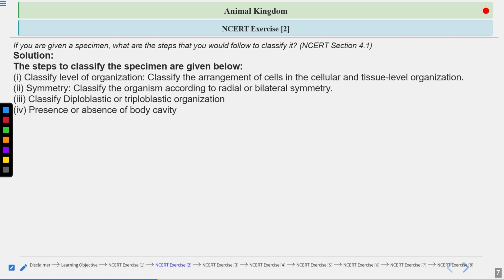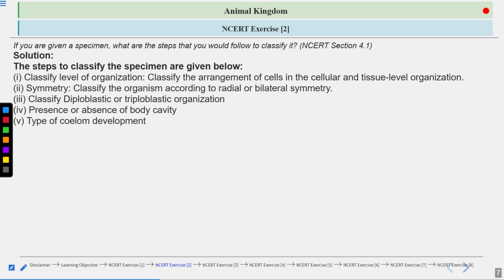And there are some organisms in which no coelom is present, means no body cavity is present. Those organisms are called acoelomate. So we have three different categories on the basis of the body cavity: acoelomate, pseudocoelomate, and true coelomate or eucoelomate, right? So you have to remember this: presence or absence of body cavity.